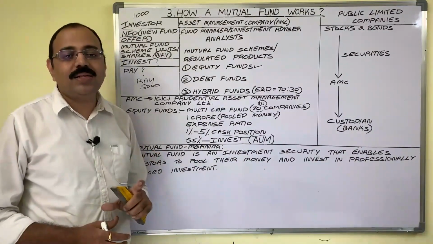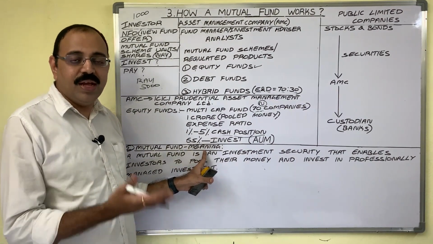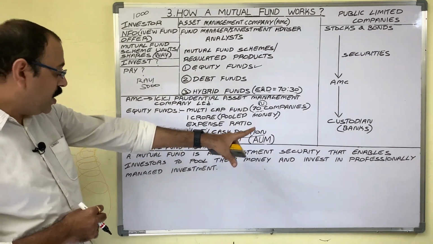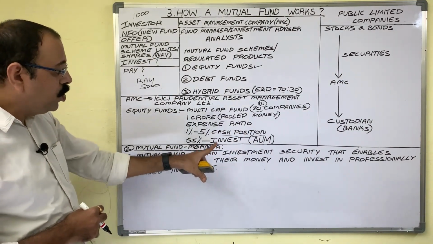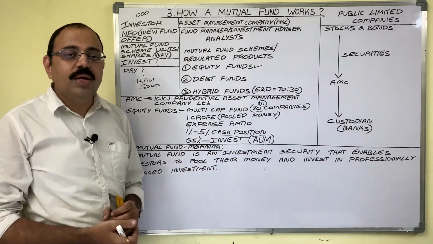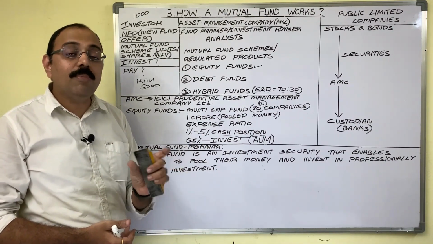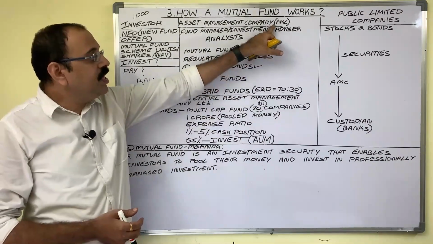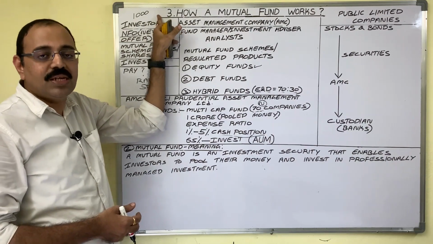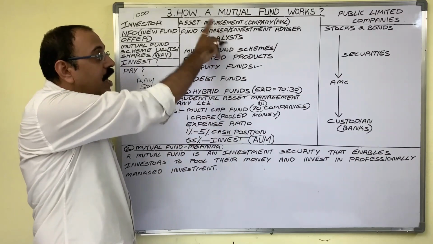Now you will be able to understand the second point, that is the meaning of mutual fund. Recollect that a mutual fund is an investment security that enables investors to pool their money and invest in professionally managed investment. Just like shares, debentures and bonds, mutual funds also come under securities. AMC is collecting mutual fund scheme amounts from different investors. That pooled amount is professionally managed by AMC.